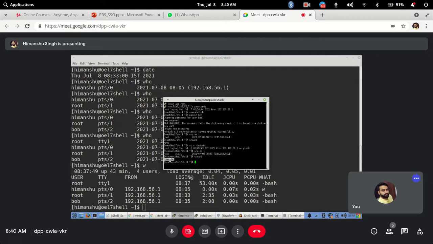Let's say on the same server you have two IDs, one is Rajesh, one is Frederick, and I want to run the script. I will make sure that in the script there is an option that captures the user who is actually running the script.